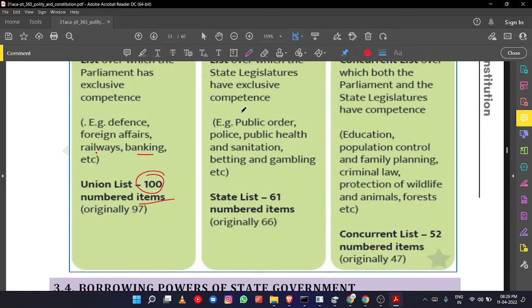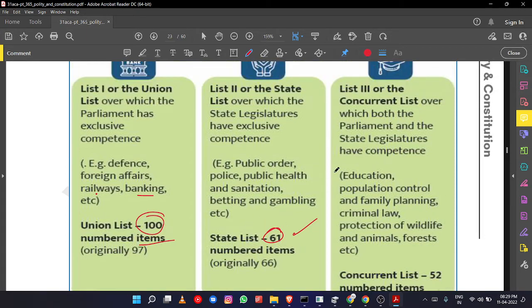For example, police and public order, public health and sanitation, betting and gambling, agriculture. These are under state power. Only the state can do that, and there are 61 items on which a state can pass a law. Then the Concurrent List, over which both Parliament and state legislature can make law. For example, education, population control, family planning, criminal law, protection of wildlife and animals, forests, etc.